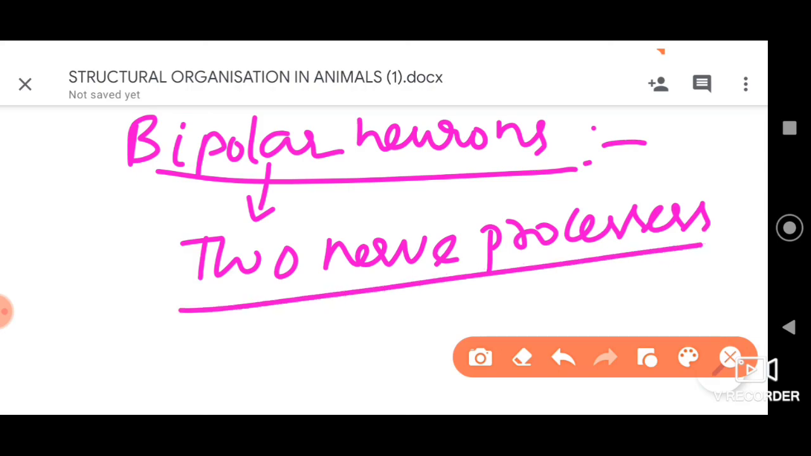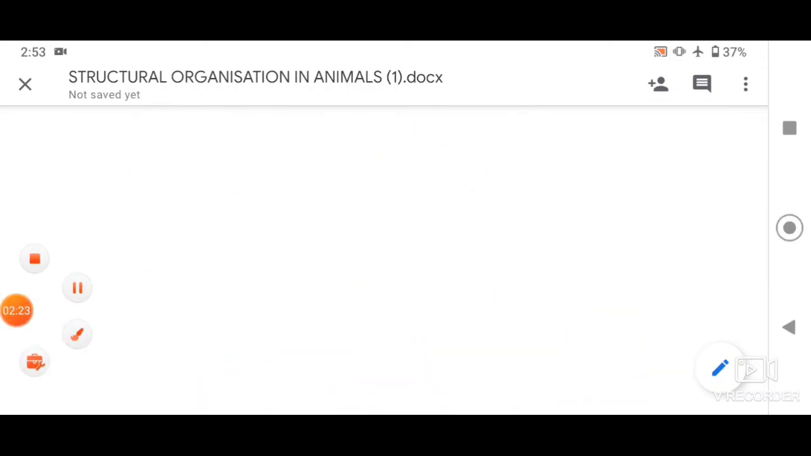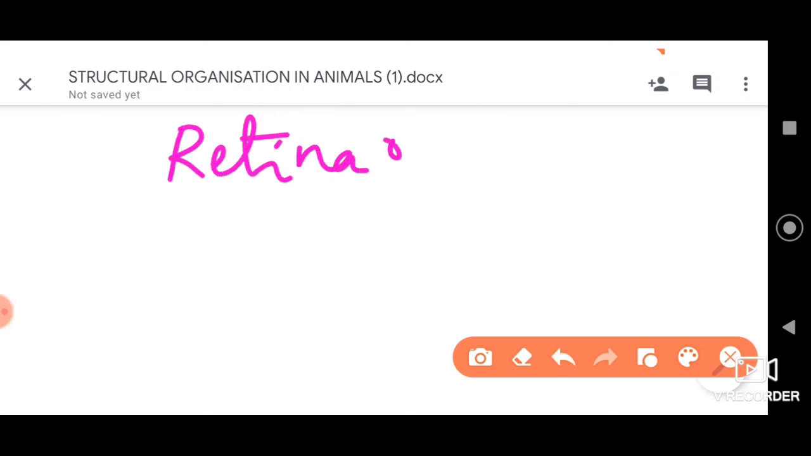That condition is called what? The bipolar neurons. So let us say, for example, an axon will be formed at one end and the dendrite will be formed at the other end. Alright, if this is the case, we call this a bipolar neuron. So where do we find these types of bipolar neurons in our body? Let us say, for example, in the retina of our eye we can find the bipolar neurons.